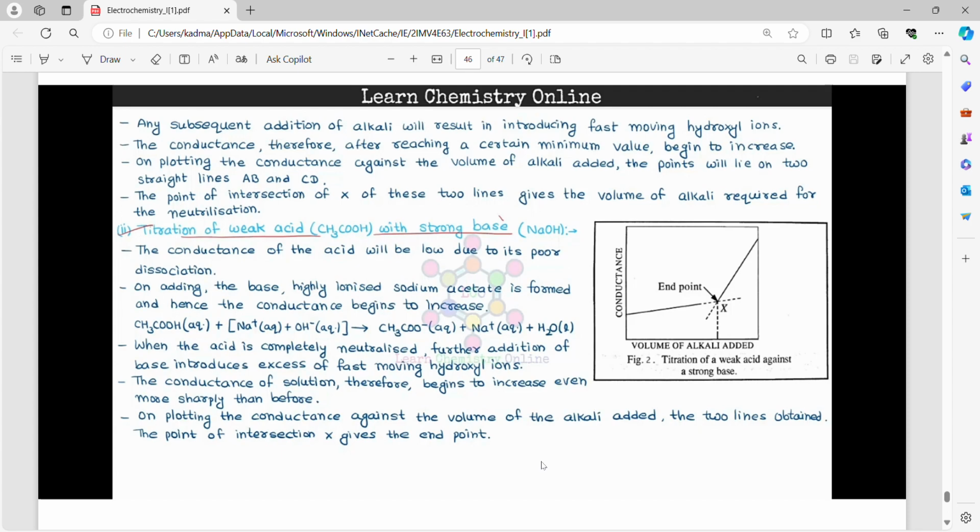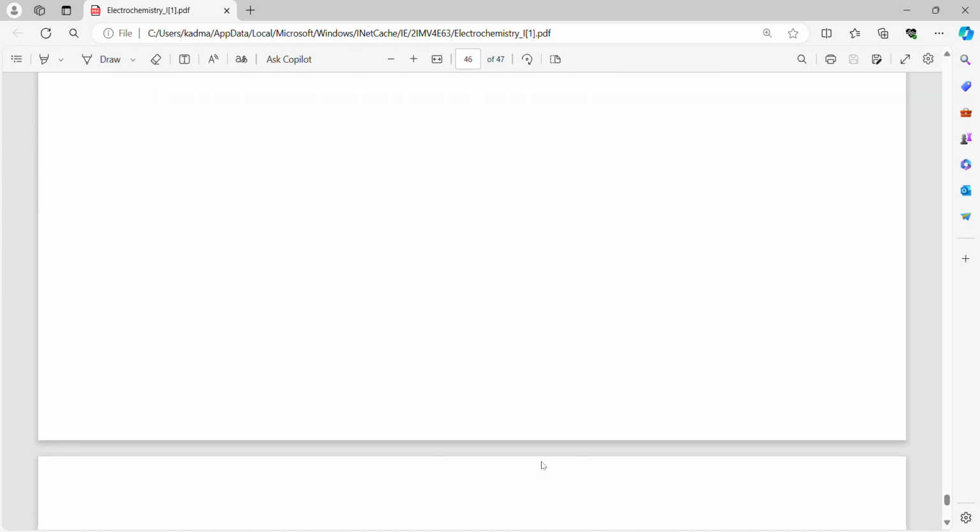When the acid is completely neutralized, further addition of base introduces excess of fast moving hydroxyl ions. The conductance of the solution therefore begins to increase even more sharply than before. On plotting the conductance against the volume of alkali added, the two lines are obtained, and the point of intersection X gives the end point.